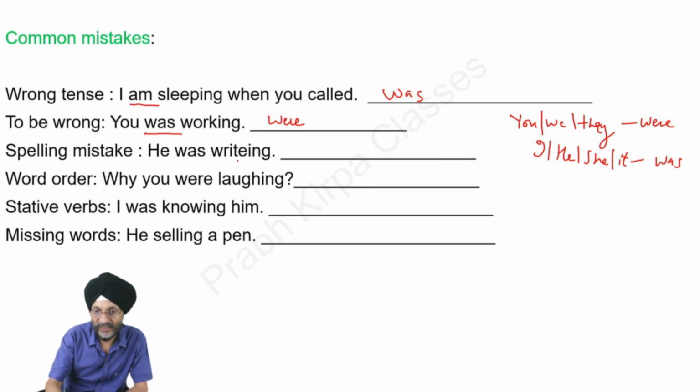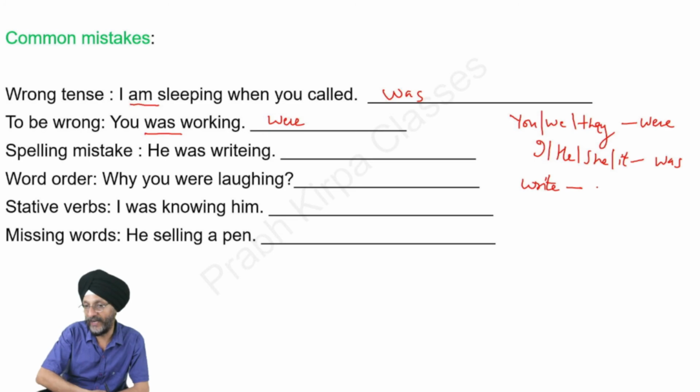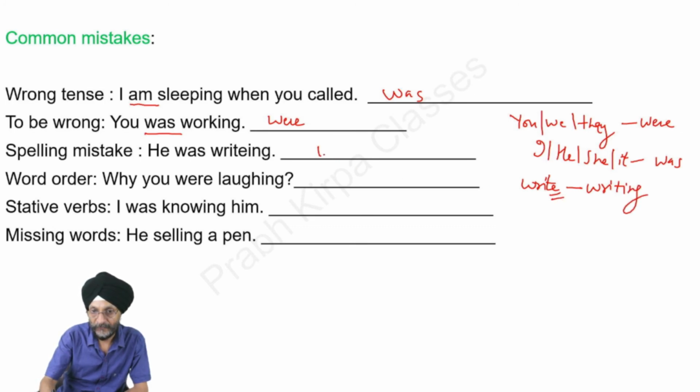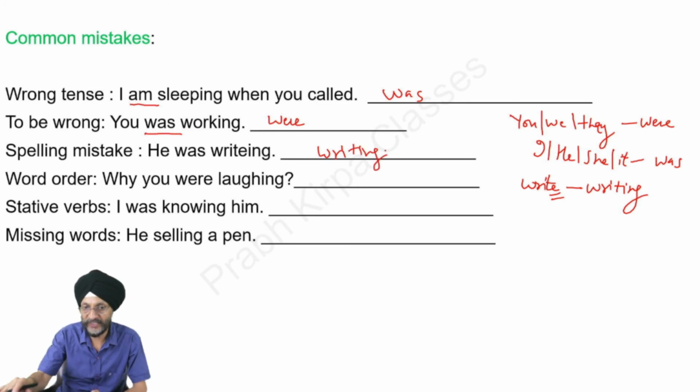Next, he was writing. You have already observed from the previous slides that in case of certain verbs, when we have to add ing, e has to be dropped. So write becomes writing. That is, e has to be dropped. He was writing. You are to write the full sentence.